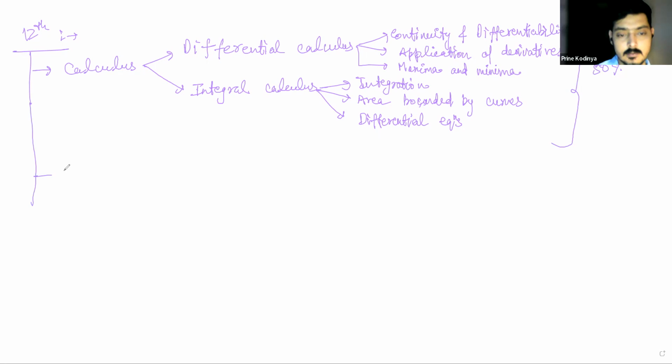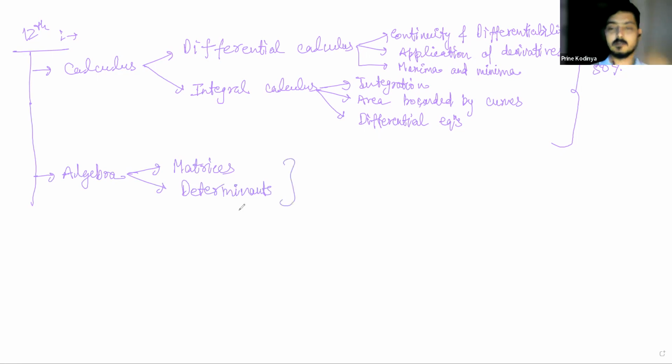And then there is this unit, algebra. Scoring topics, there are 2 chapters, matrices and determinants. We'll start with algebra because there are only 2 chapters in algebra, matrices and determinants, and it is a very easy scoring area. So this will consist of around 12 marks, 10 to 12% of your syllabus.